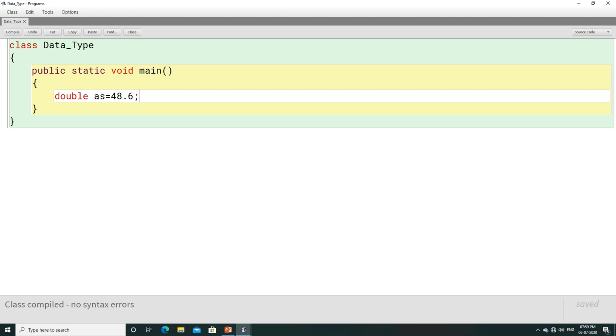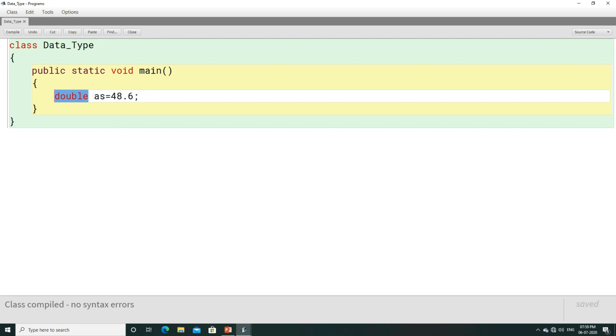Here the program can be compiled, you can see, because we can store a point value in double. A double can store a point value. Byte can never store a point value. Short can never store a point value. Int can never store a point value. Long can never store a point value.